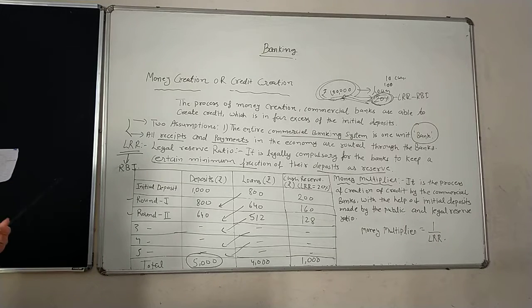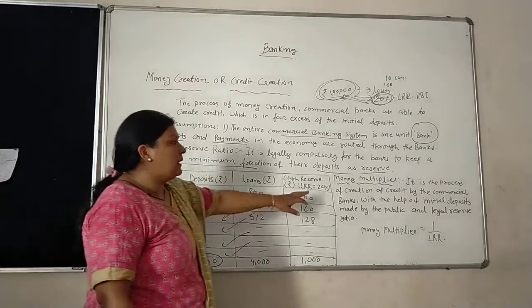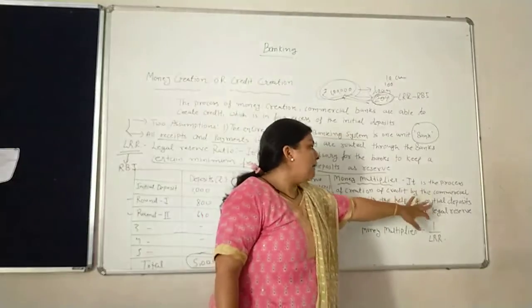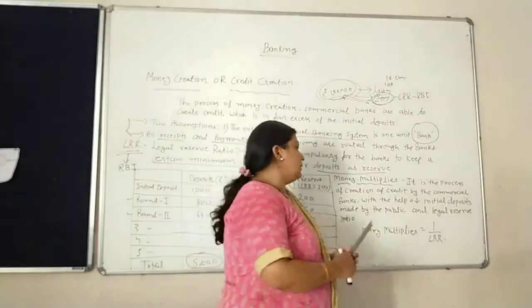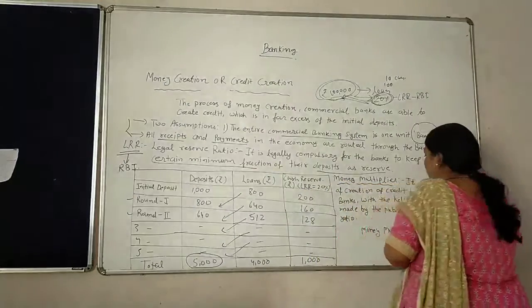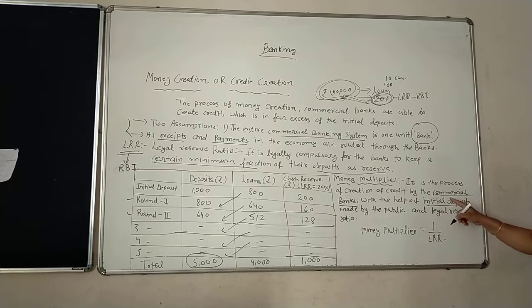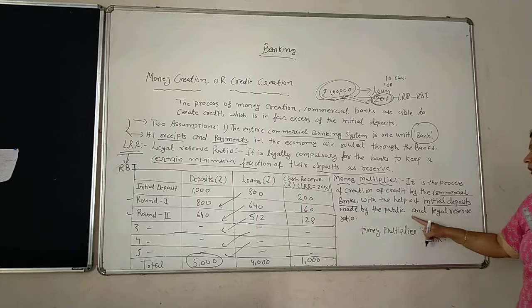Money multiplier refers to the process of creation of credit by the commercial banks with the help of the initial deposit. The initial deposit is 1,000, made by the public, along with the legal reserve ratio.